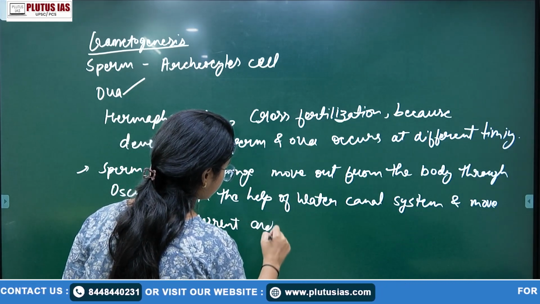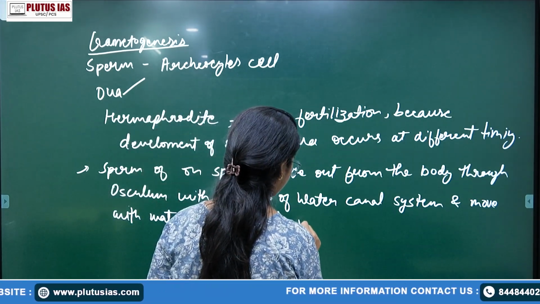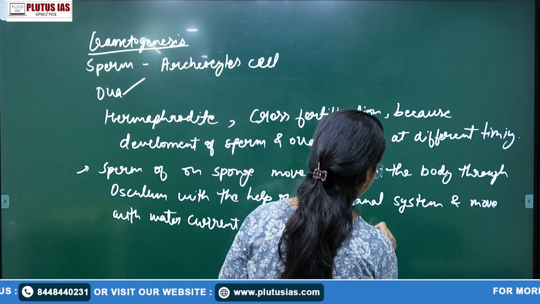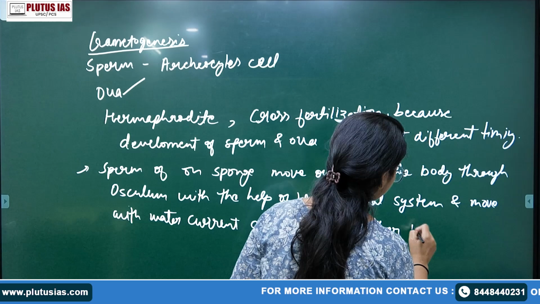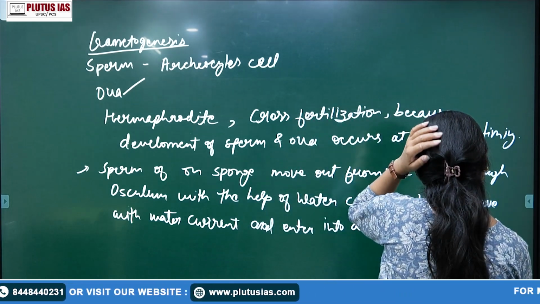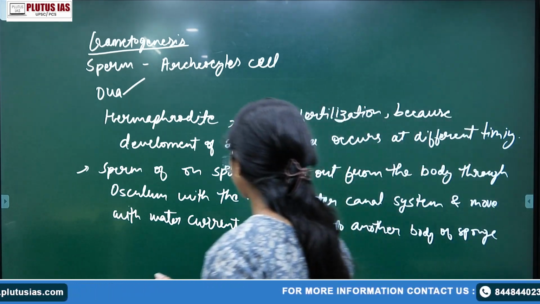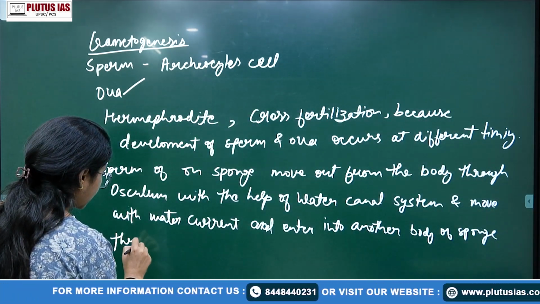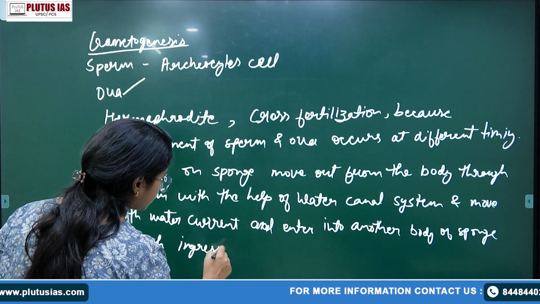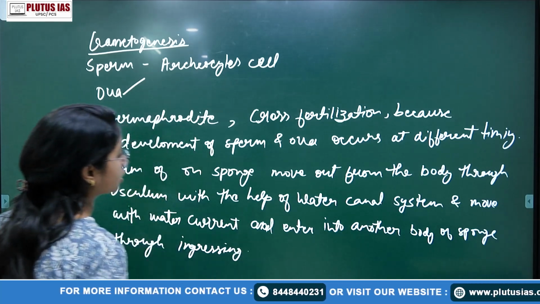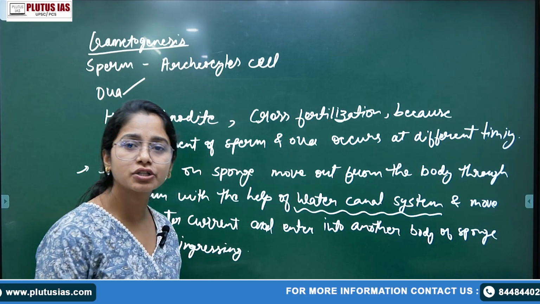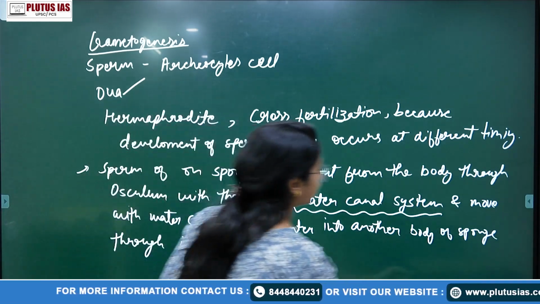and enters into another sponge, another body of a sponge, through the ingressing water, which is your ostia, right? There is again your water canal system. Look, that's what I was talking about. The water canal system helps in your reproduction also, right? So after that, fertilization takes place.